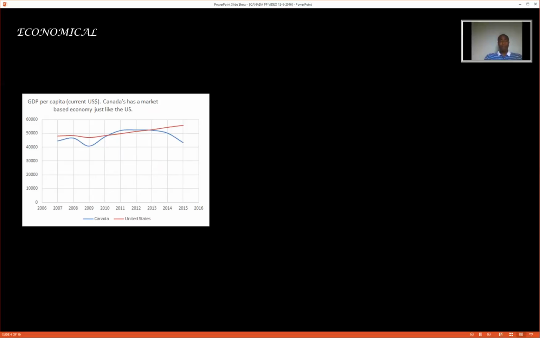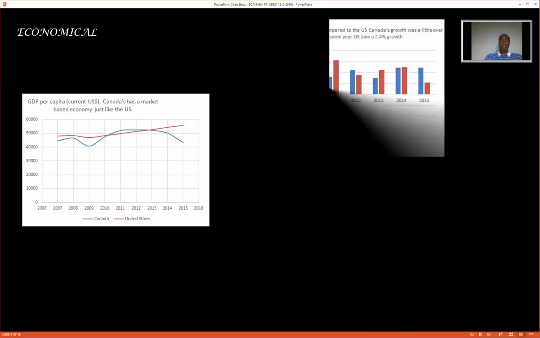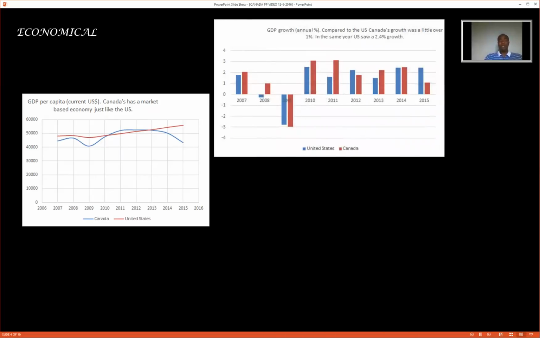Economic growth. Between 2010 and 2015, growth rates of GDP alternated between both countries. Some years Canada had the highest, and other years the US had the highest. But in 2015, GDP growth per annum for the United States was more than double the growth rate of Canada. While Canada saw a growth rate of 1%, the growth rate for the United States was around 2.4% in the same year.